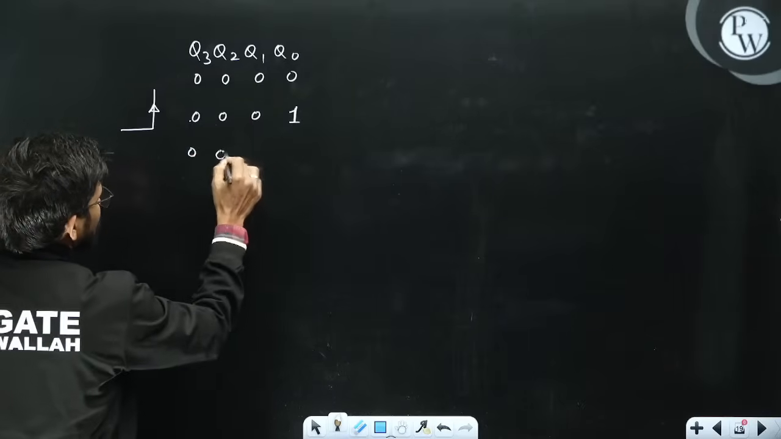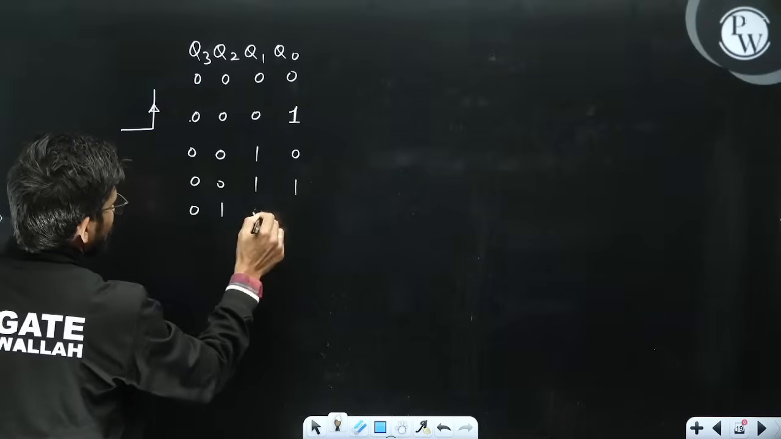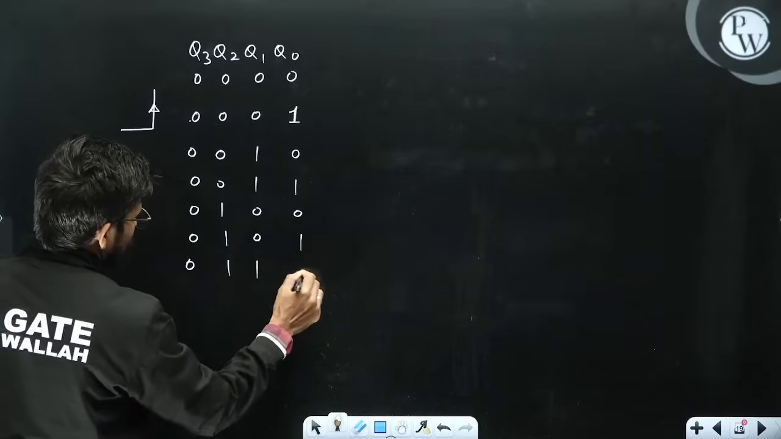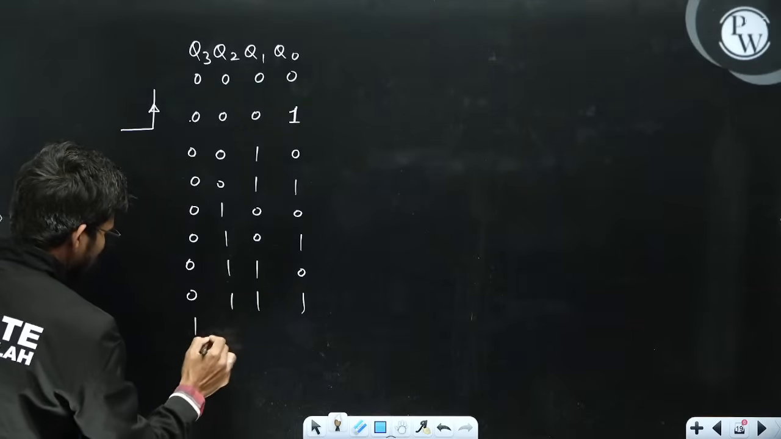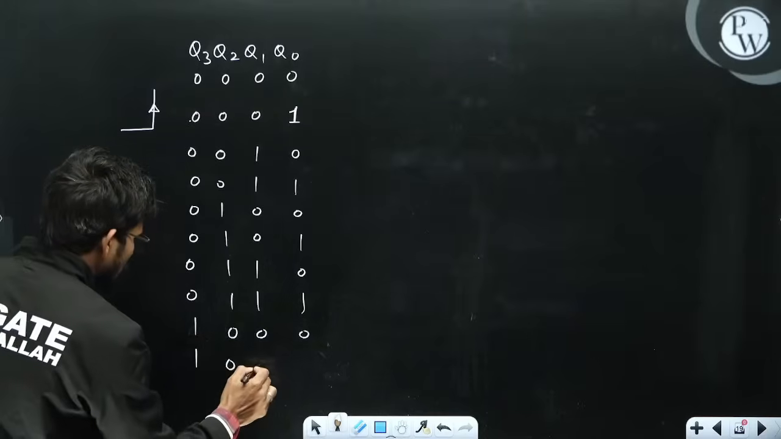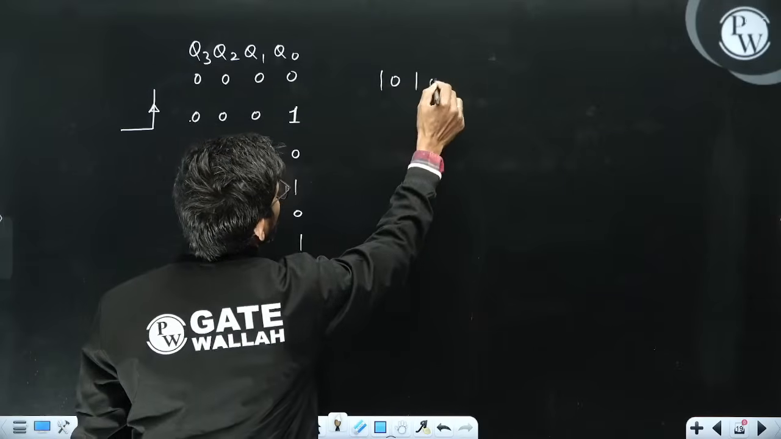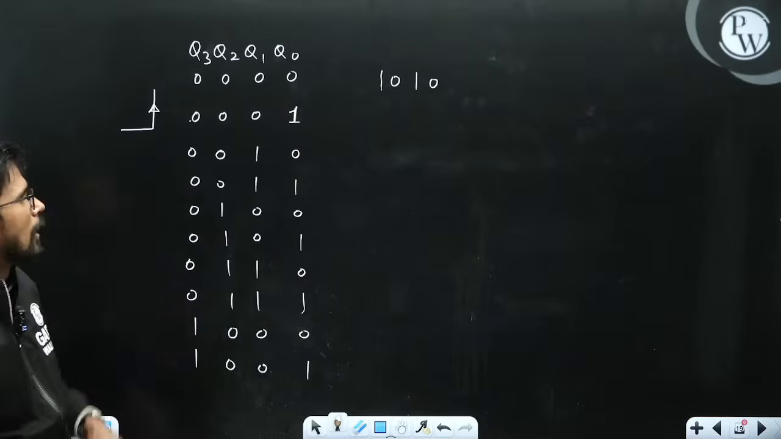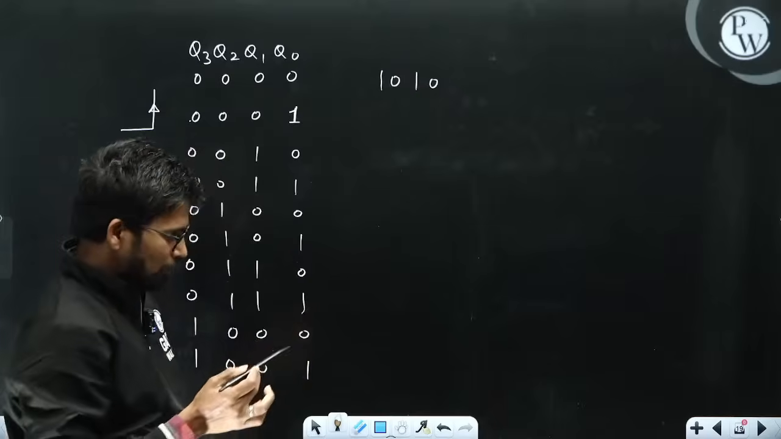And at the next trigger it will be 010. At the next trigger it will be 011. At the next trigger 100, at the next trigger 101, then 110, then 111, then 1000. At the next trigger this is 1001. At the next trigger it will be 1010. As soon as it goes to 1010, your Q3, Q2, Q1 will become 101 and Y will become 1